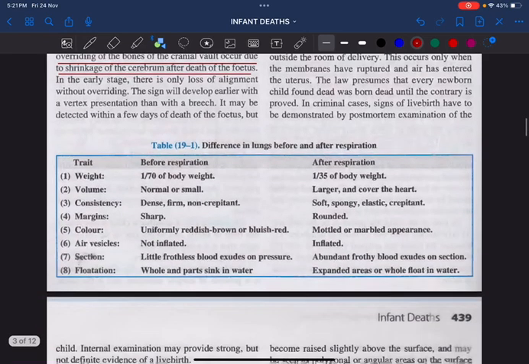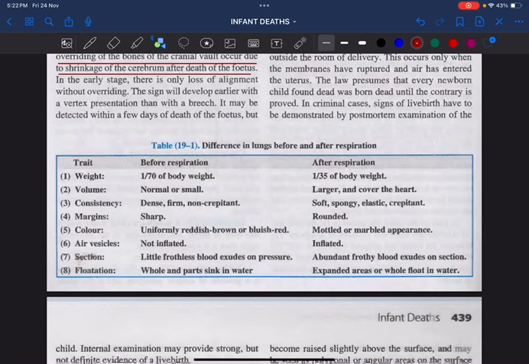Okay, fine. So here, remember, once a child is born, the respiration starts off. Am I right? The respiration is kicked off. So there are some changes in the lungs. This will help us to differentiate whether the baby is born alive or whether the baby is dead within and expelled out of the uterus. That is, there are certain changes which can be observed exclusively in the lungs.